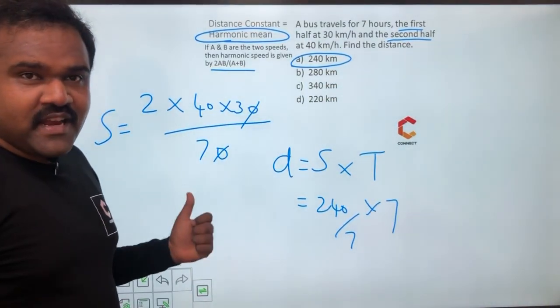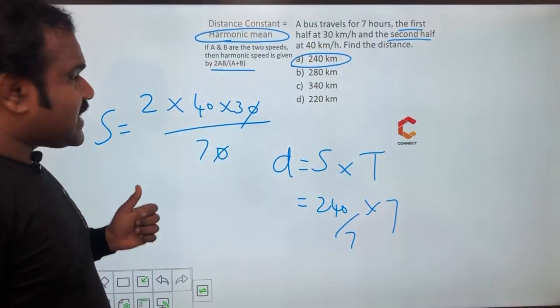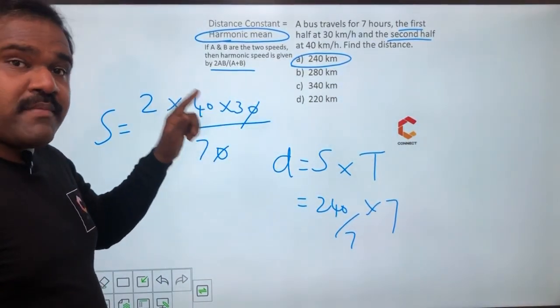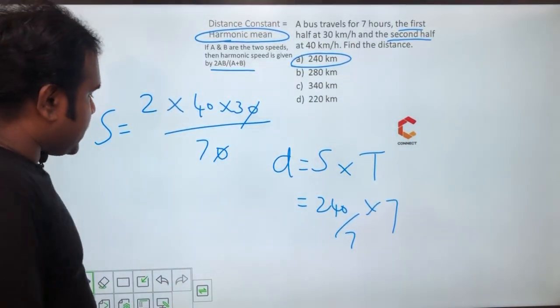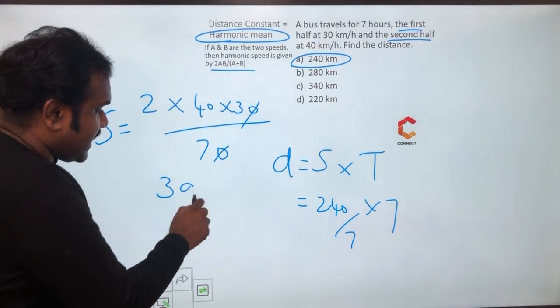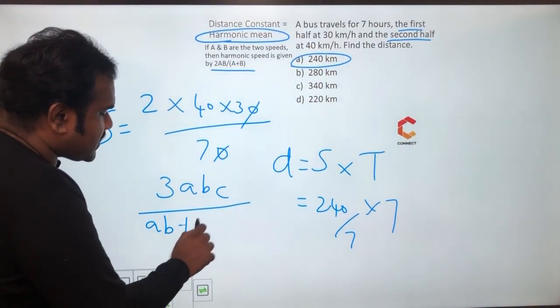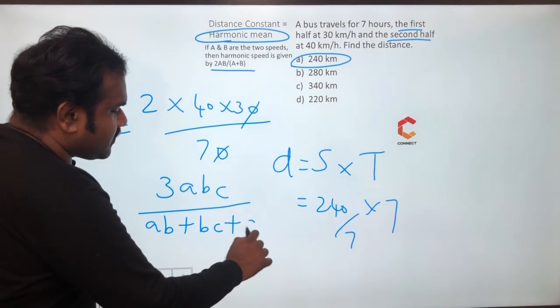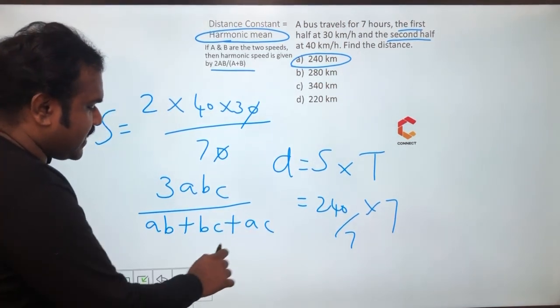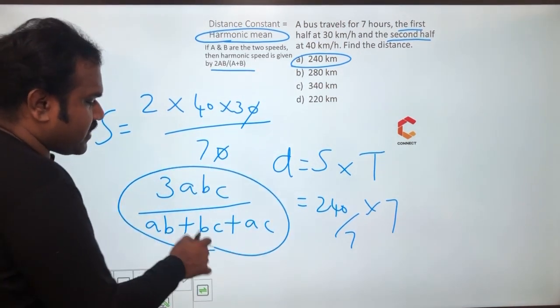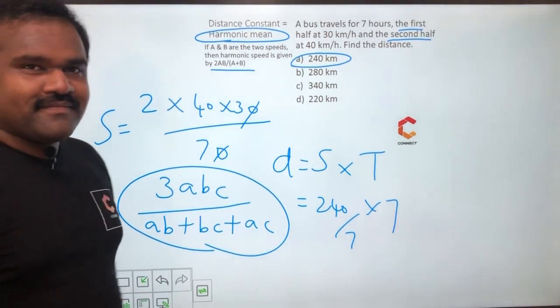So arithmetic mean, harmonic mean. Arithmetic mean means A plus B by 2. Harmonic mean means 2AB by A plus B. Suppose if 3 speeds are given here, it is nothing but 3ABC by, look at this carefully, AB plus BC plus AC. Don't say A plus B plus C. AB plus BC plus AC if 3 speeds are given. Okay. Thank you.